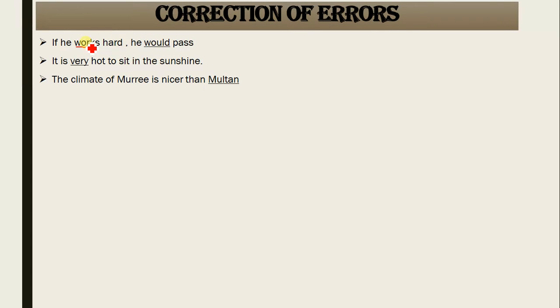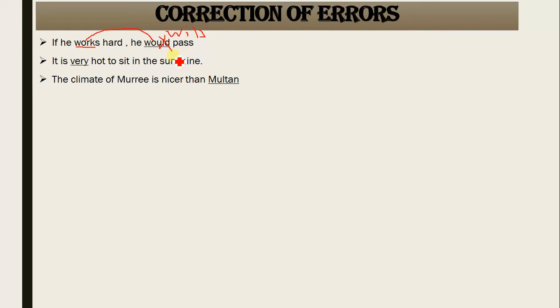No, if you remember, works is the first form of verb, and what is the first form of verb of would? Would is wrong, please. It is will. So what is correct? If he works hard, he will pass.